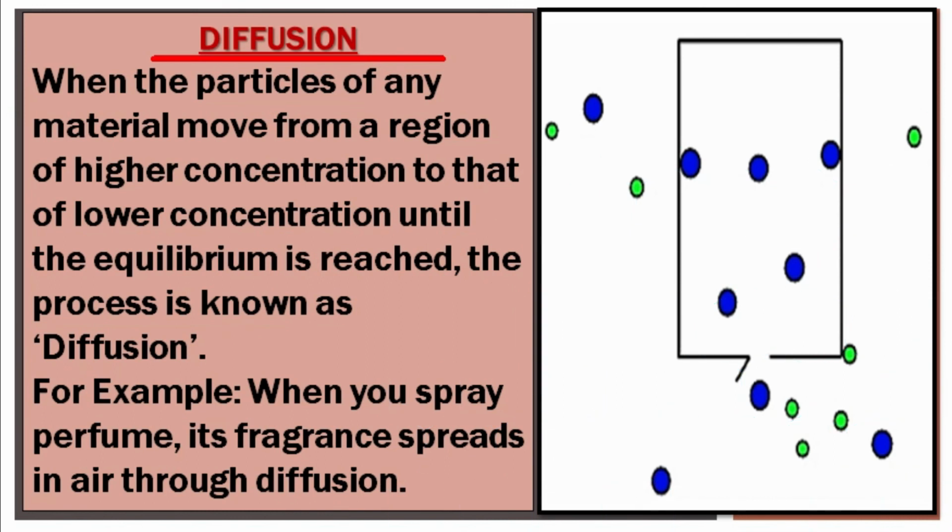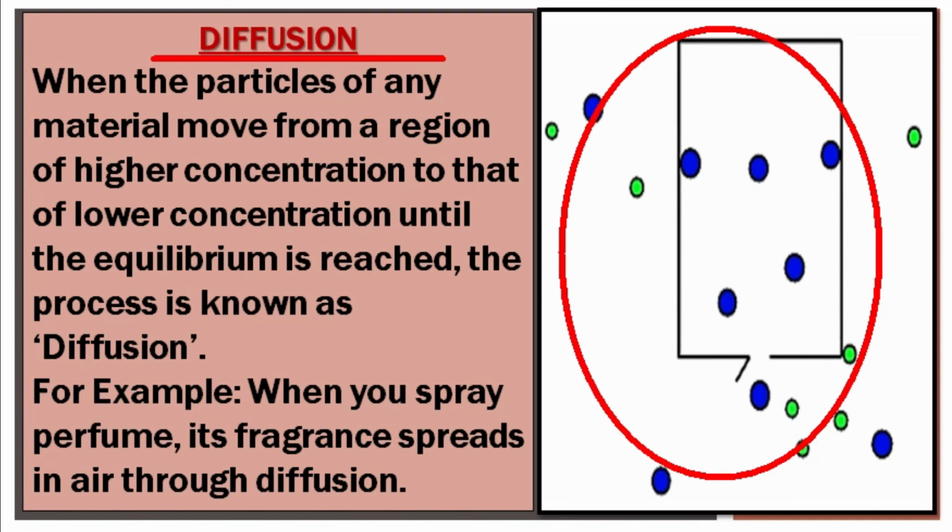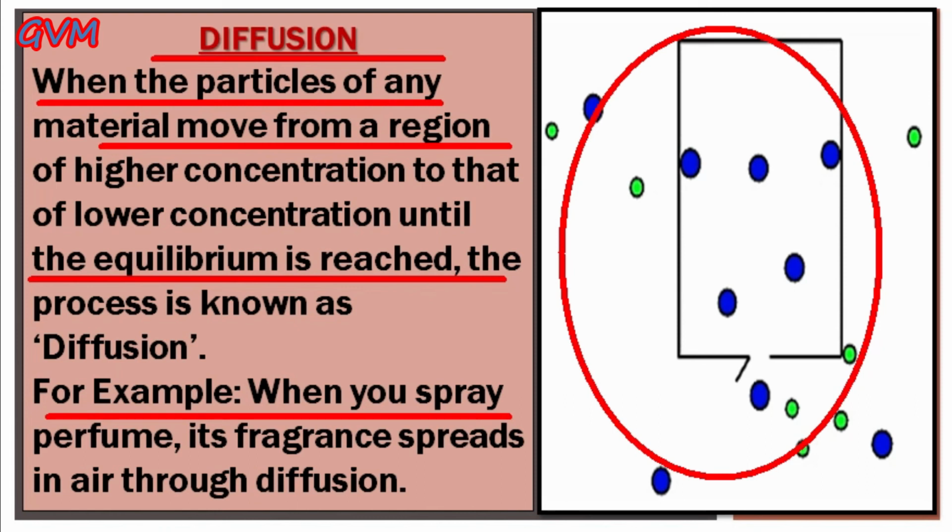Now, the second method of passive transport is diffusion. Students, the process of diffusion occurs when particles of any material move from a region of higher concentration to a region of lower concentration until equilibrium is reached in both the regions. As an example, the perfume that you spray works on this diffusion process. That's why, as soon as you spray perfume, its fragrance spreads all through your surroundings.